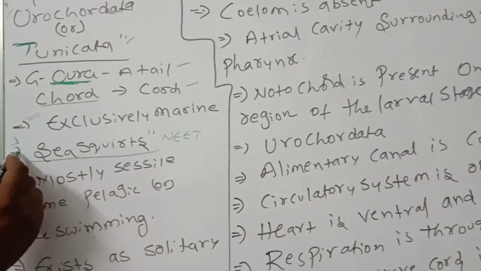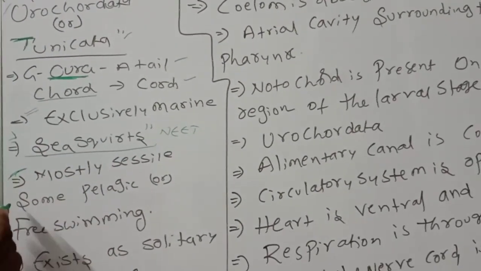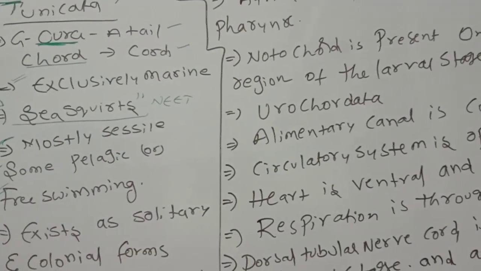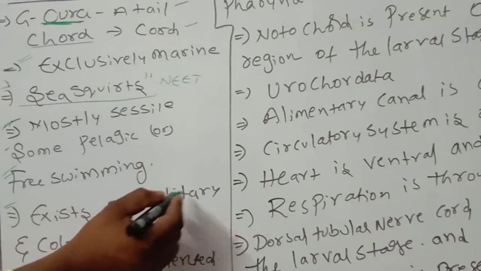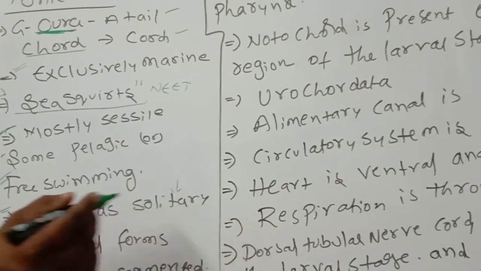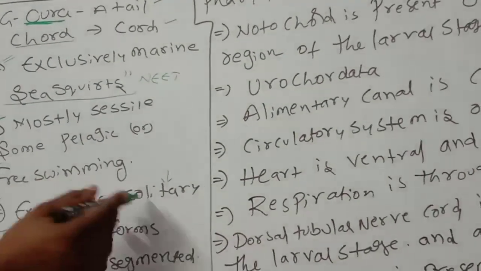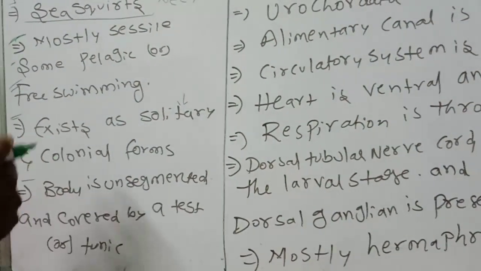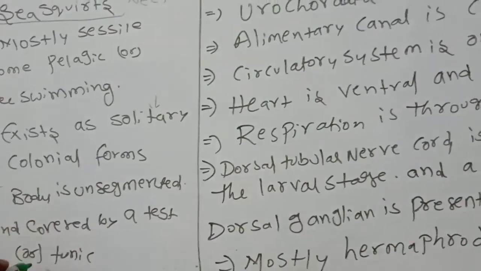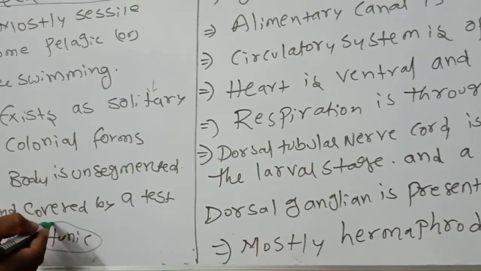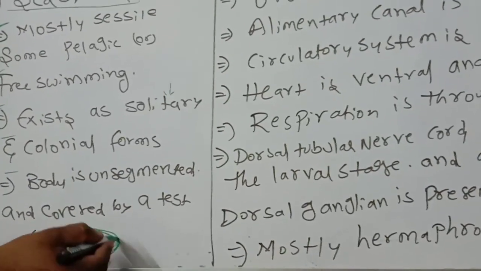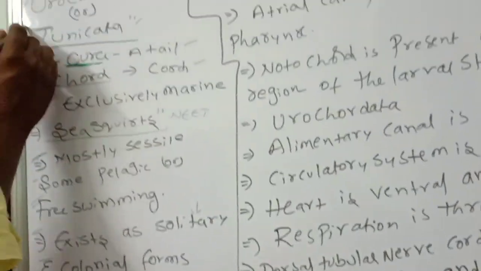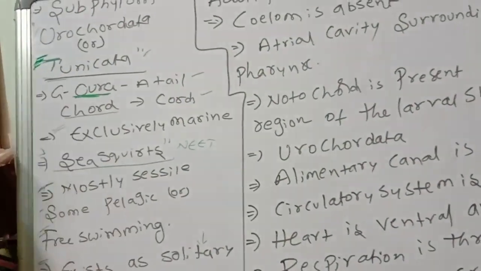The sea squirts, another name for Urochordata, are mostly sessile. Some are pelagic, free swimming. They exist as solitary, meaning single, and colonial forms, living in groups or individually. The body is unsegmented, not divided into segments, and covered by a test or tunic. That's why we call them Tunicata.